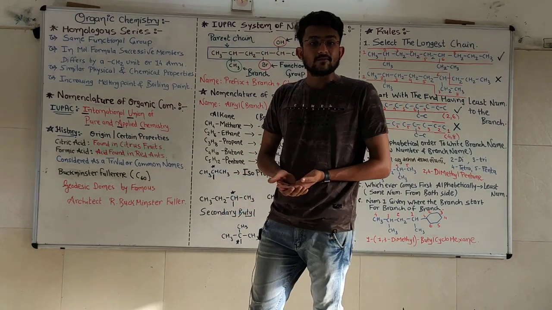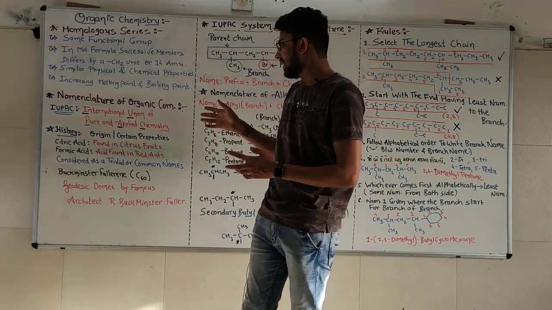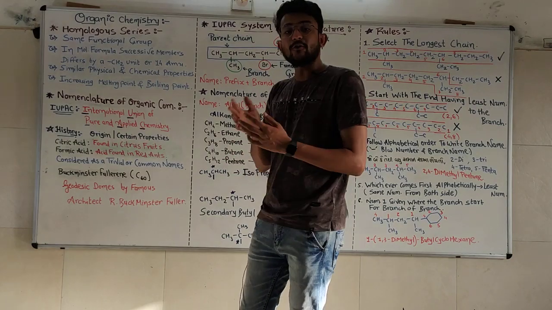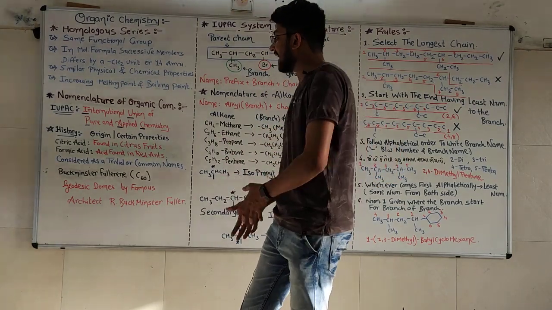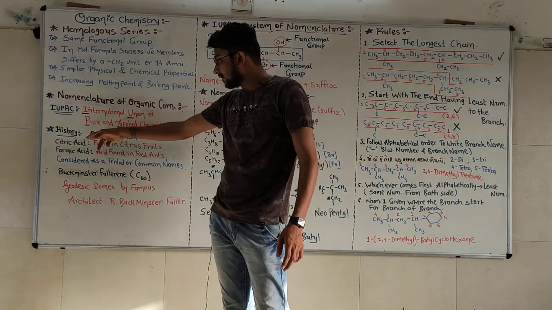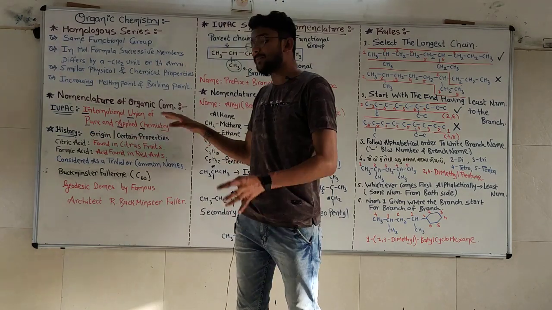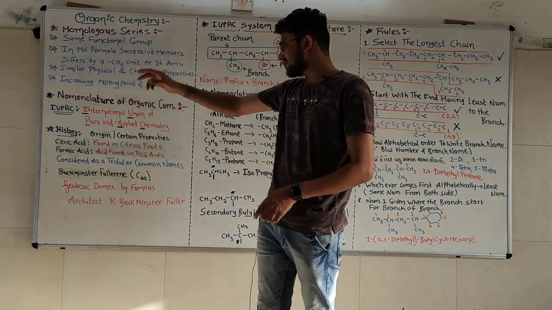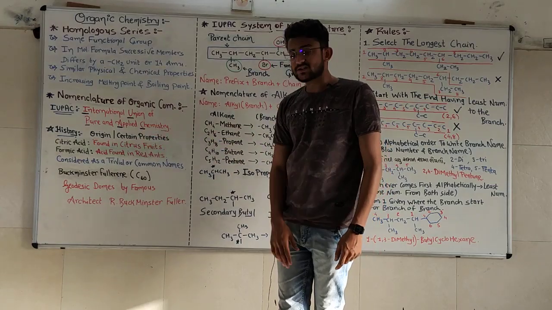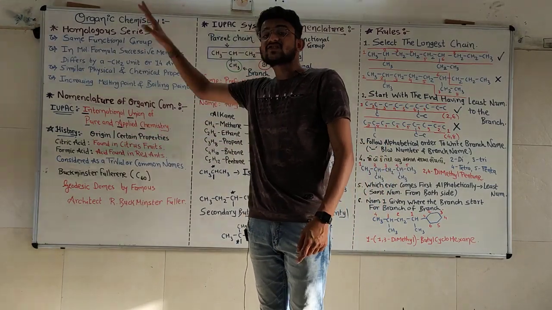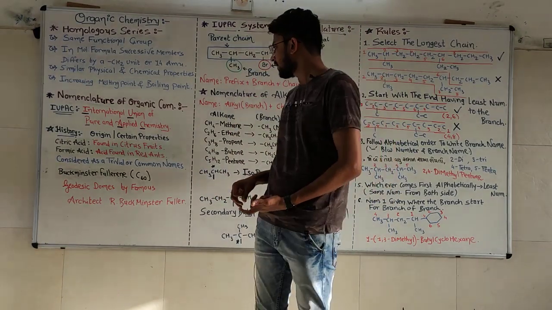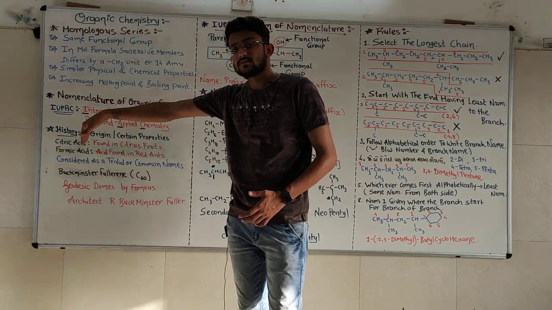Okay, before IUPAC, what were we doing? IUPAC was established in the 20th century, but before that, how were names given to compounds? In history we used the compound's origin or some certain properties to give the name. For example, citric acid. Why do we call it citric acid? Because that acid is found in citrus fruits. Citrus means sour, khatte, sour fruits. That's why we call it citric acid.